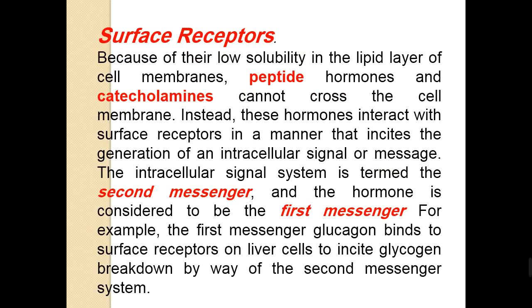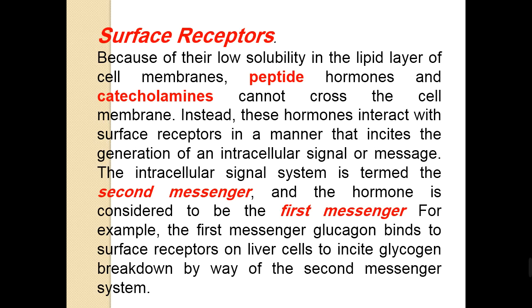Peptide hormones and catecholamines cannot cross the cell membrane. As you know, peptides and catecholamines have low lipid solubility, so they cannot cross the cell membrane, which is mainly lipid.